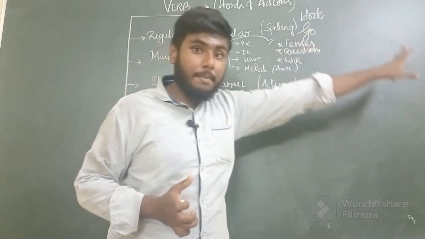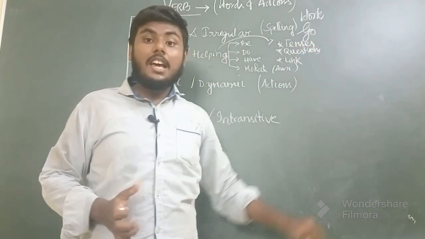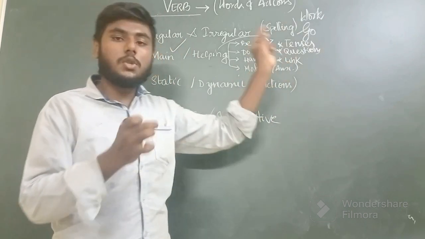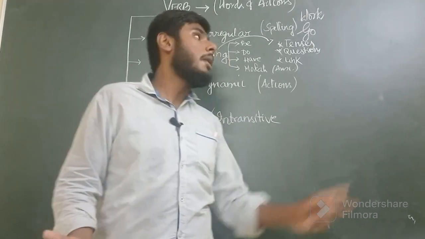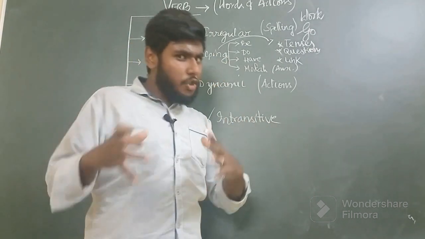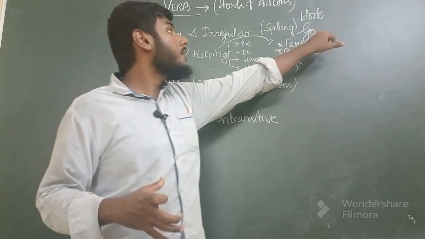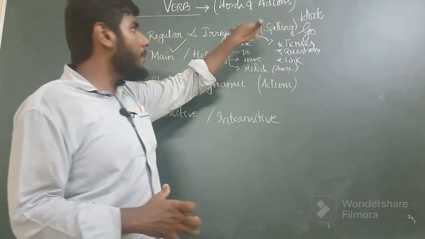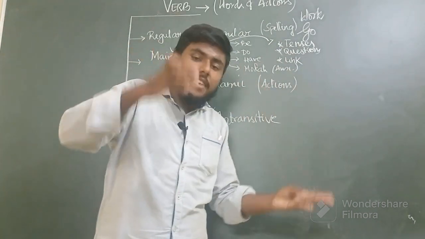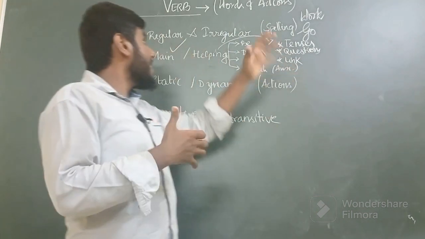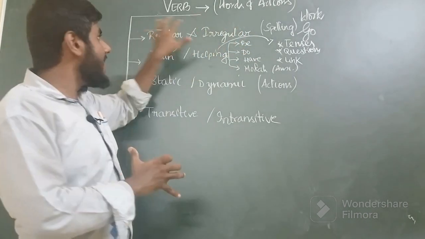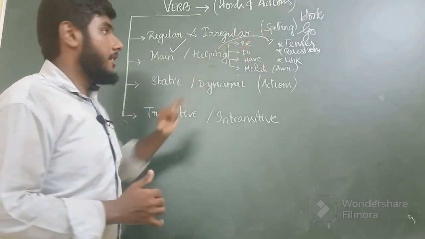The V2 form of go is went, and the V3 or participle form of go is gone. So you can easily see a complete change in the spelling of the base form. A verb that involves a complete or major change in spelling when converted from V1 to other forms falls under the category of irregular verbs. So that is the meaning of regular and irregular verbs.